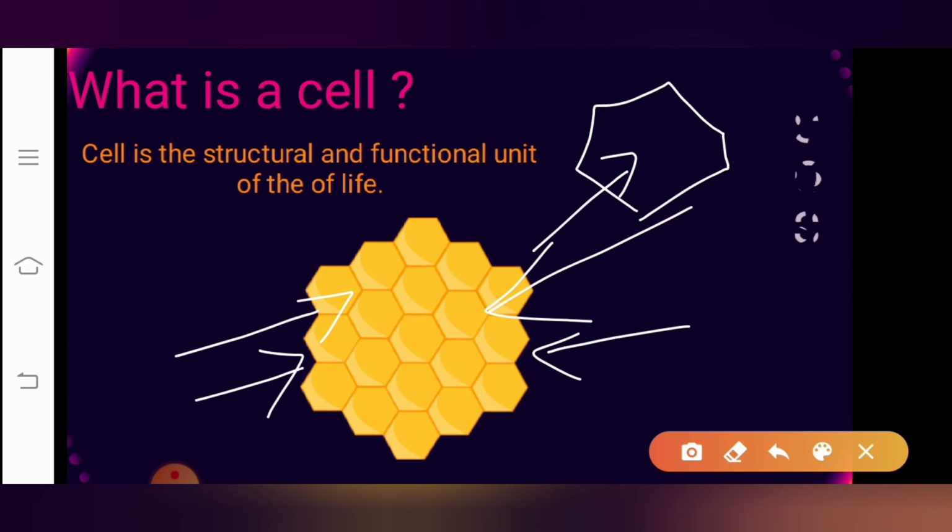Clear? Since this cork was dead, there was nothing inside; only empty space was found inside the honeycomb-like structure.